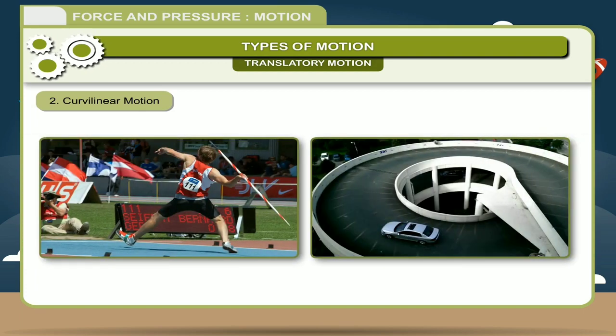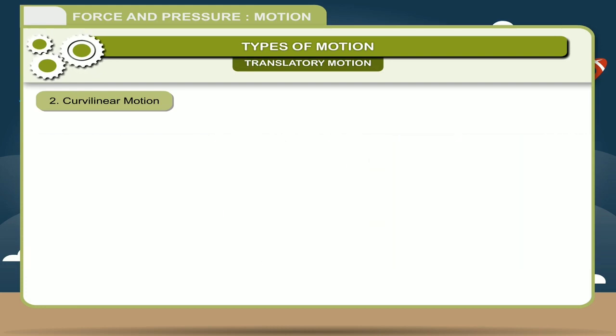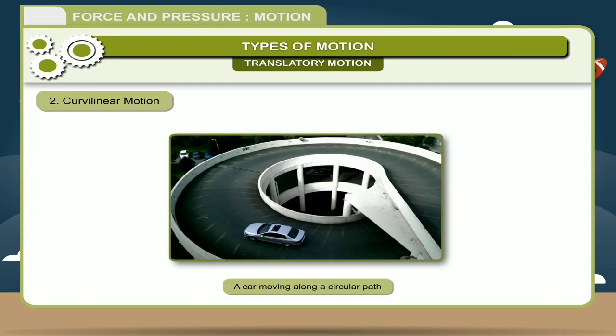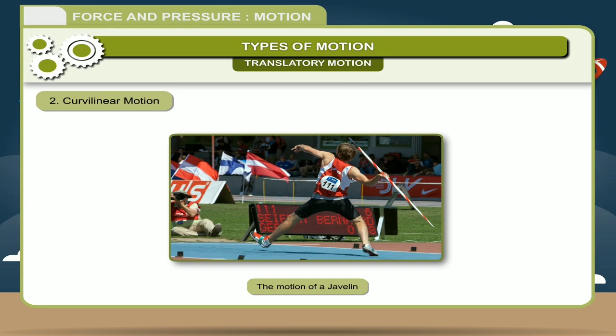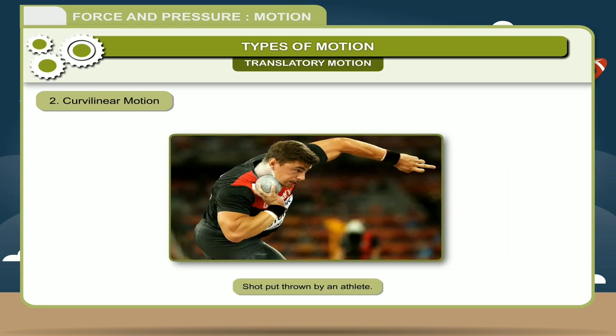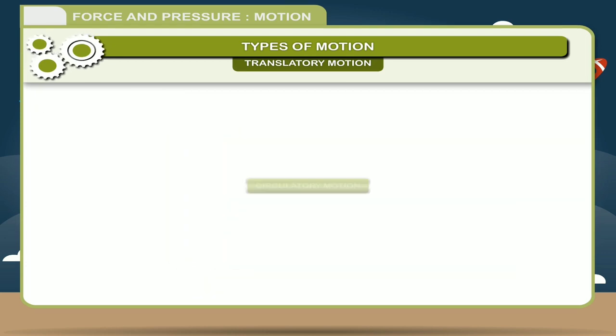Second is curvilinear motion. This refers to the translatory motion of an object on a curved path. Example, a car moving along a circular path, the motion of a javelin, a shot put thrown by an athlete.